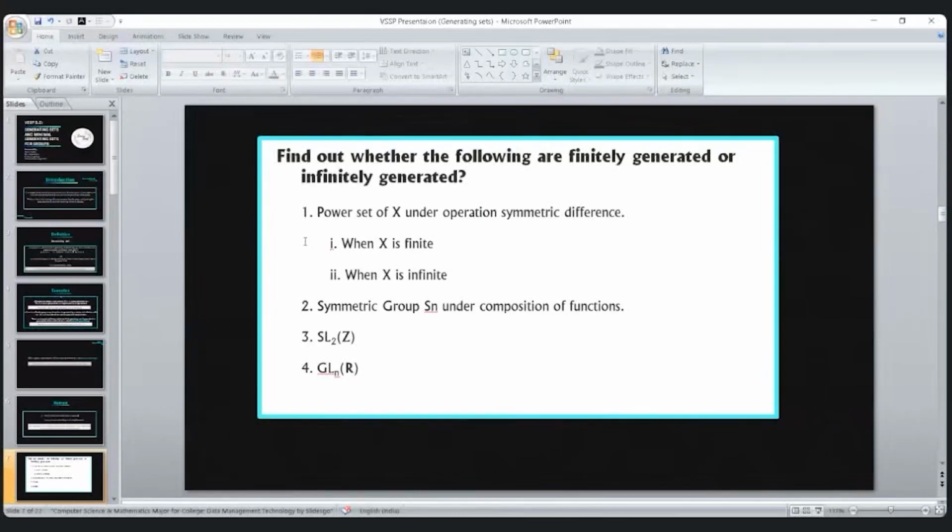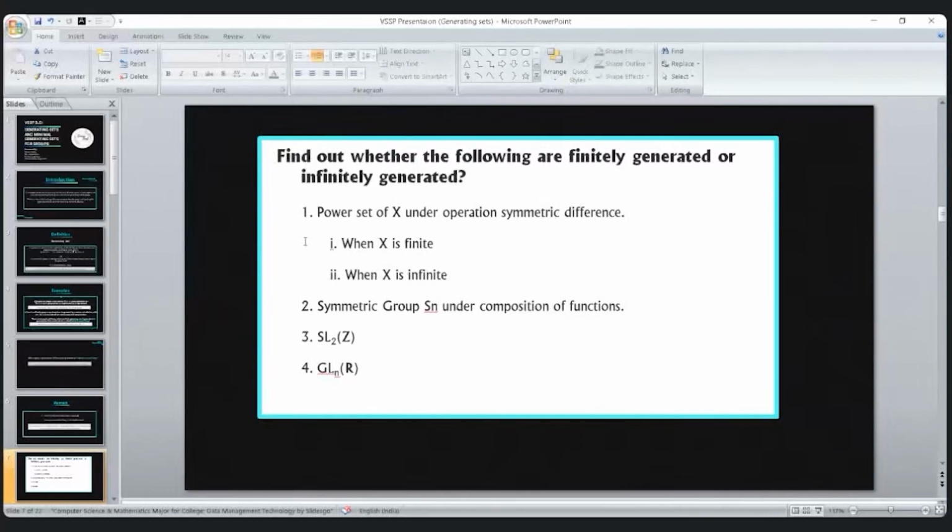The order of the group will be 2 to the power cardinality of X. We have already discussed that if the group is finite, then the group can be generated by the group itself. I mean, the whole group itself is a generating set.